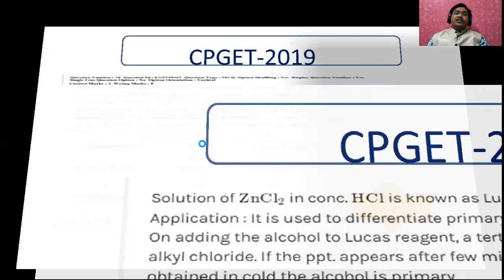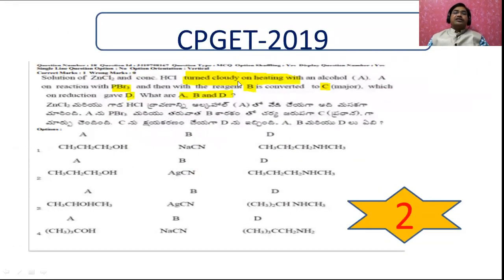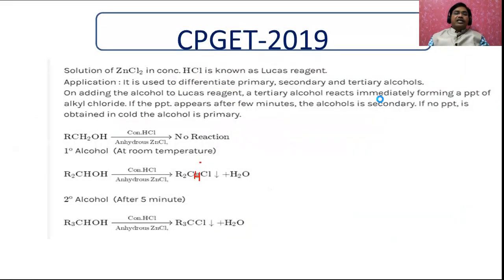Our question, as I already told you, says turns cloudy on heating. Whenever you get turns cloudy on heating, that alcohol must be a primary alcohol. Now select which is a primary alcohol. This is also a primary alcohol, and this is also. This one is a secondary alcohol, and this is tertiary. Therefore, these two options are ruled out. Now let us see which of these two has the correct A, then which is B and which is D. Then let me explain the equation here.